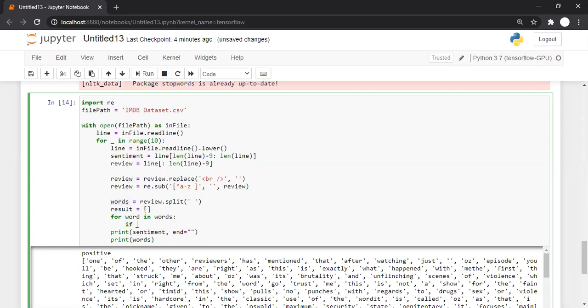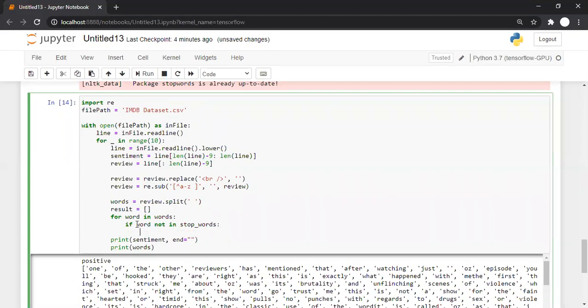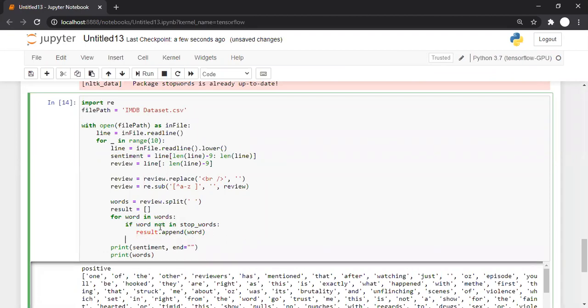While processing that, we are checking if word is not in the stop_words list. If this word is not in the stop words list, then we will append it to result: result.append(word).